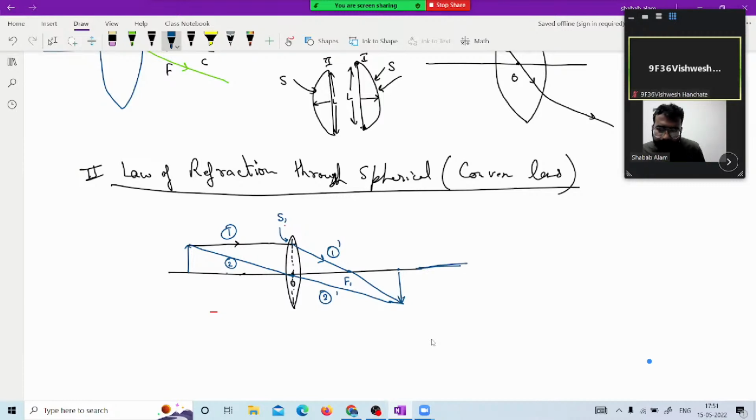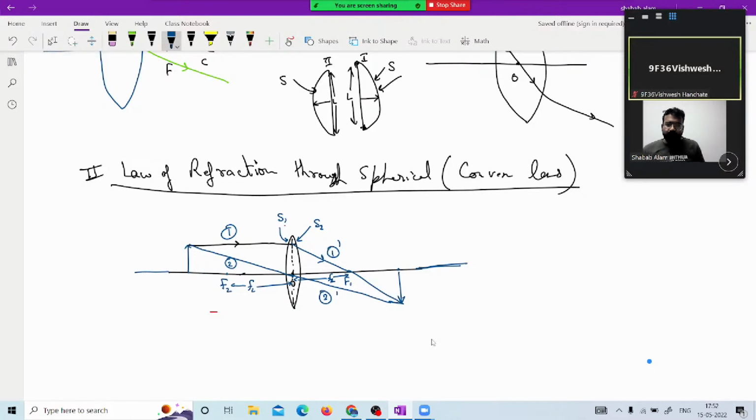Depending on the location of the object, we will talk about in the coming part where the image location would be. So this is S2, then this focus will be for surface 2, because this is actually a combination of two different spheres, or two surfaces of the sphere. F1 and F2 will be equal from the optical effective length, because you all are talking about class 10th. So they would be equal, because we are using identical surfaces.